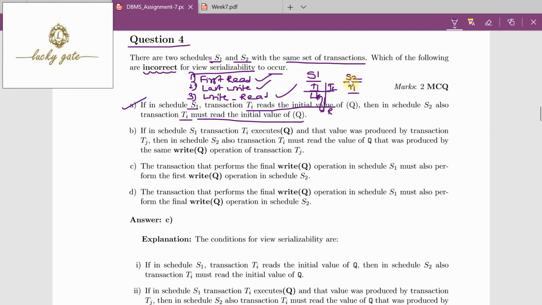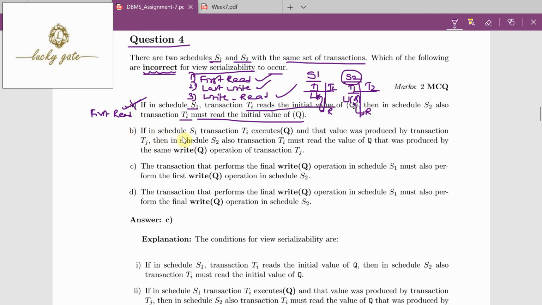When I am comparing schedule 1 with serial schedule S2, in serial schedule S2 also, that transaction should read a value that was produced by that same transaction. That is called write read. Write read also has to be satisfied. Now option A says it is a first read. Now what is the question? The question is about incorrect statements, but A is correct, so option A is wrong.